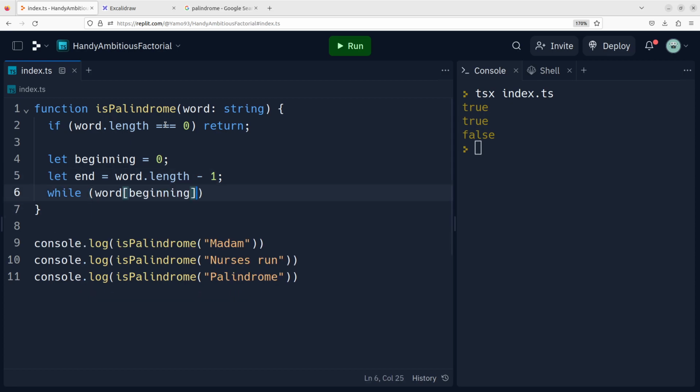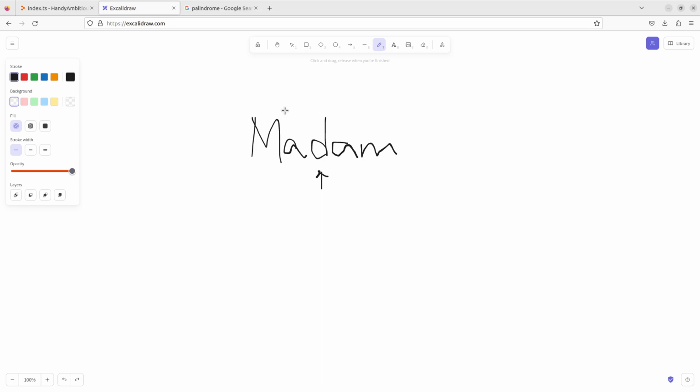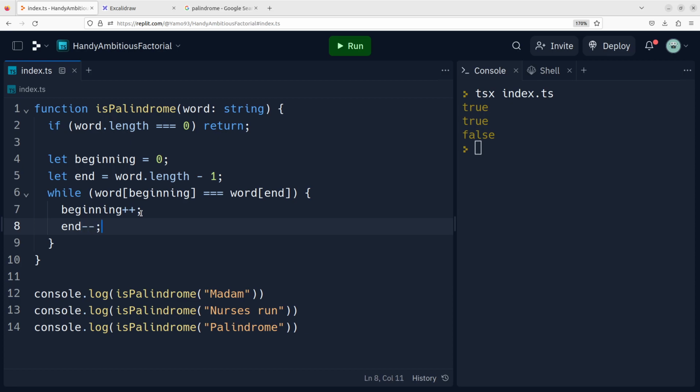I can just say while the first letter is not the same as the last one, then we return false. Or actually, I would say if they are the same. So basically, what I said when I typed it out. If they are the same, then we want to increment the beginning and decrement the end. So beginning should be incremented and the end should be decremented.